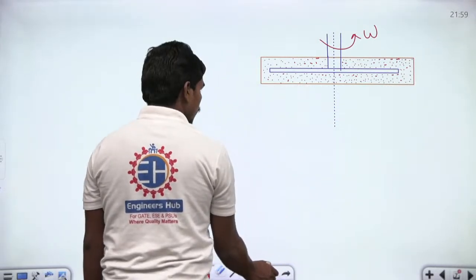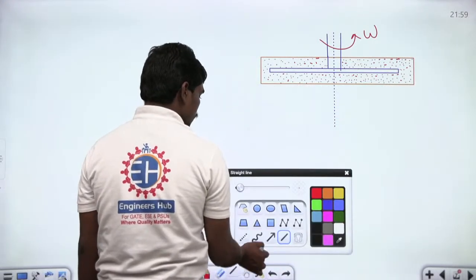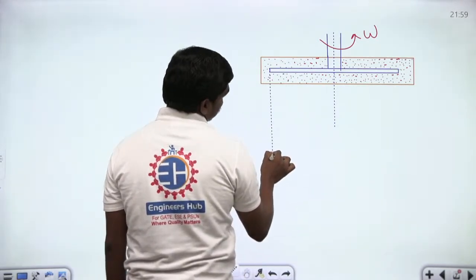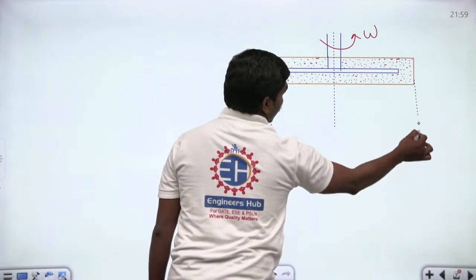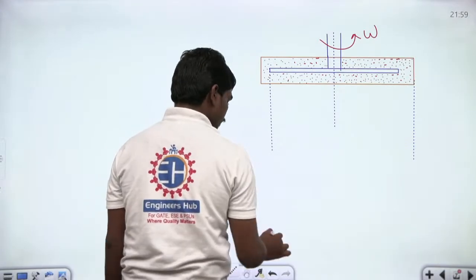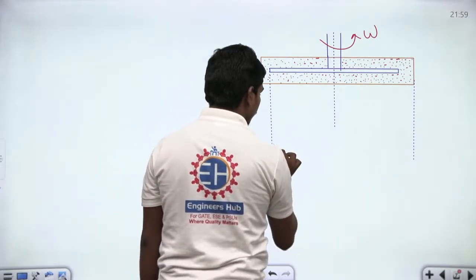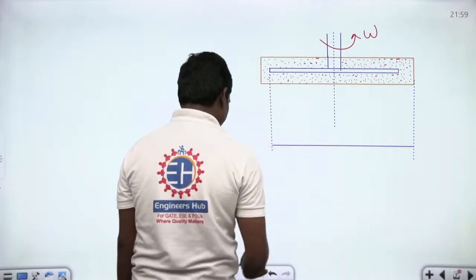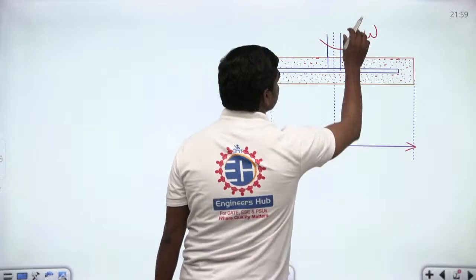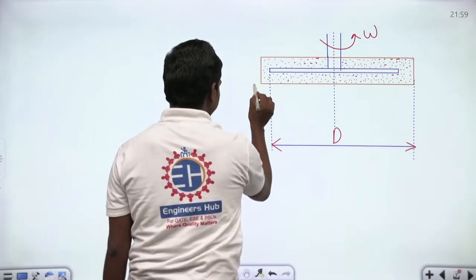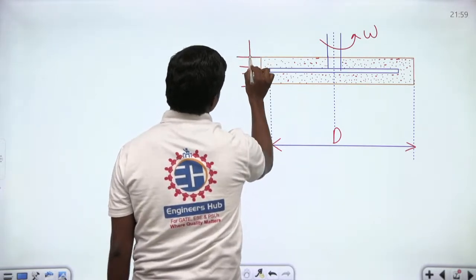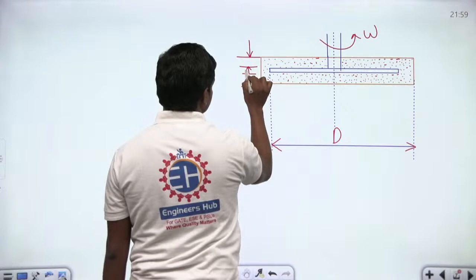If this is the diameter d of the disc, and again the disc is rotating at some angular velocity omega, and this clearance which you have on both the sides is nothing but h.